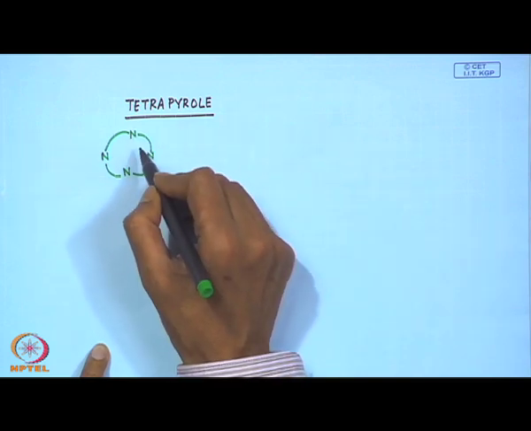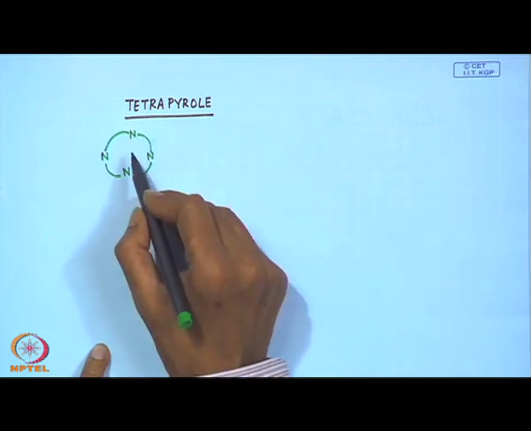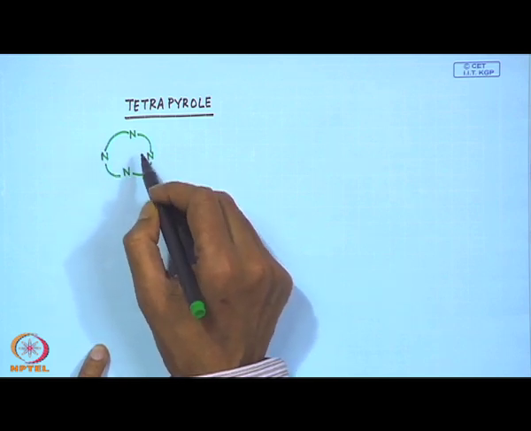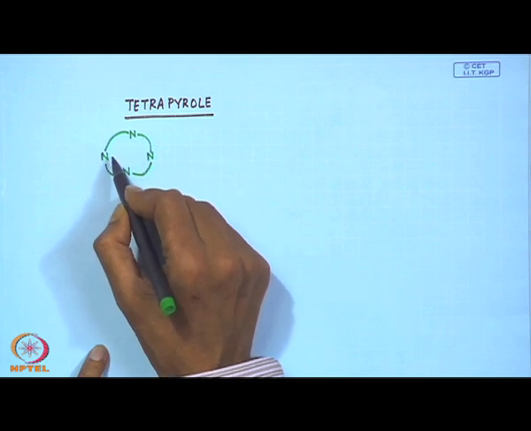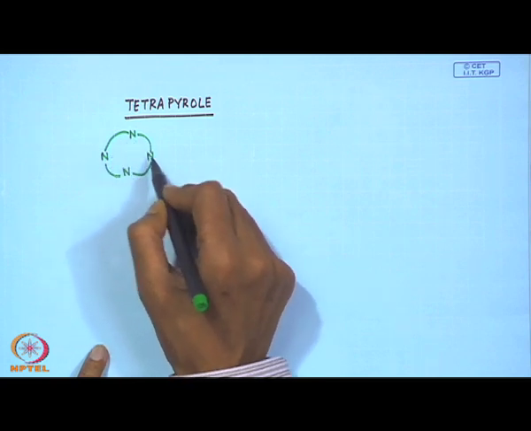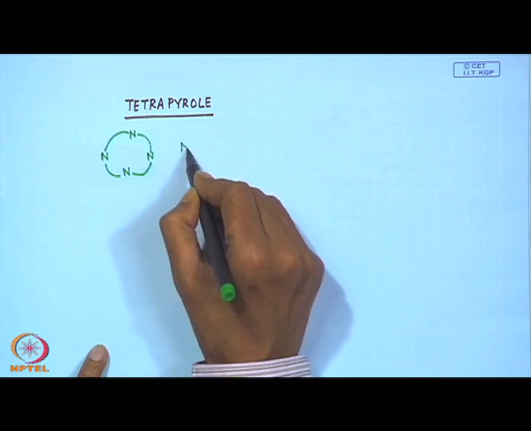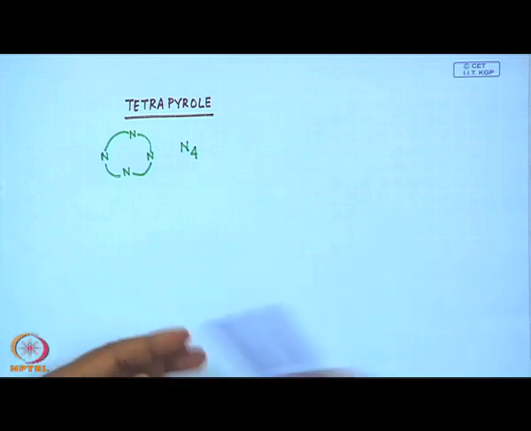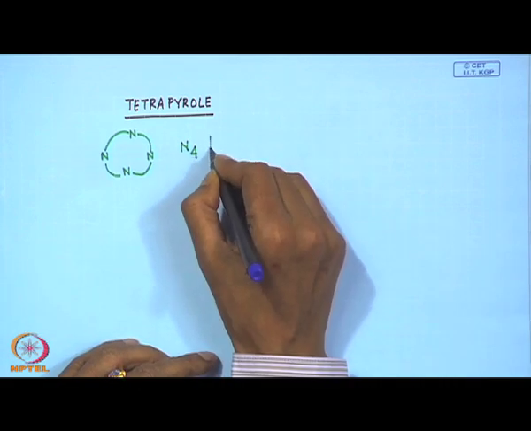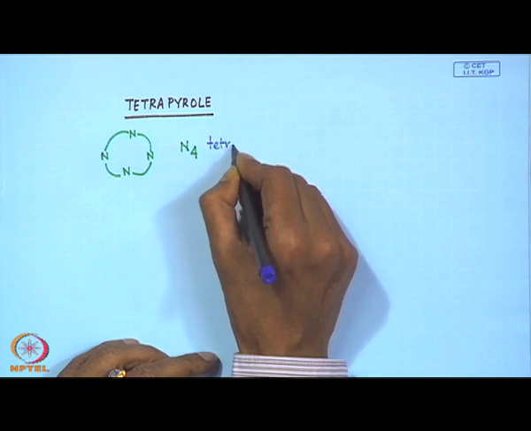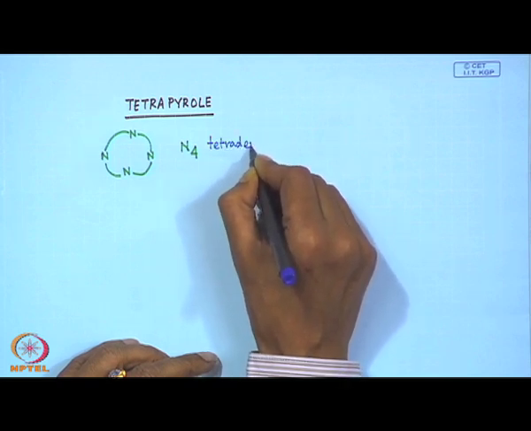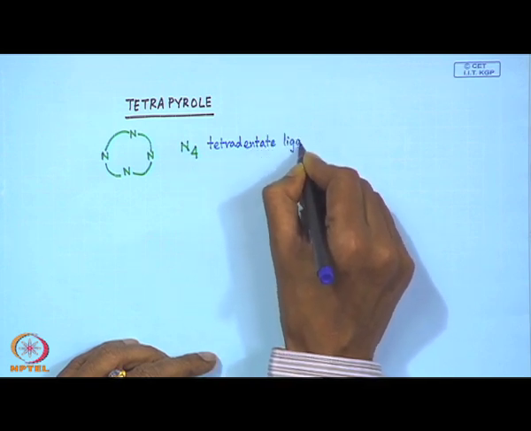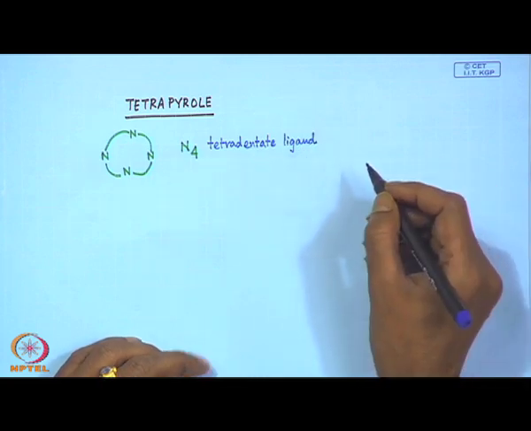So, knowing what we have seen, the terpyridyl, bipyridyl, triethylenetetramine and so many types of ligands we have discussed so far, this immediately tells us that if all the 4 nitrogen donor atoms are utilized for metal coordination, we get a typical N4 tetradentate ligand system.